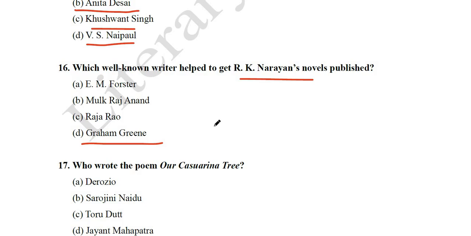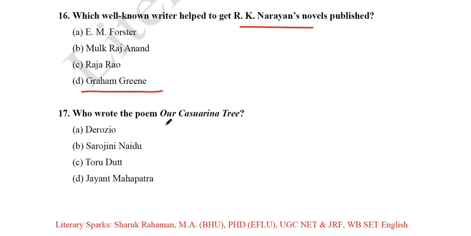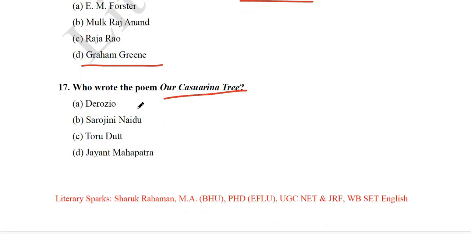Narayan to find a publisher. And if you remember also a very important point that may be also asked in exam, that R.K. Narayan's first novel, Swami and Friends, the title itself was suggested by Graham Greene. So Graham Greene played a very important role in the literary career of R.K. Narayan.